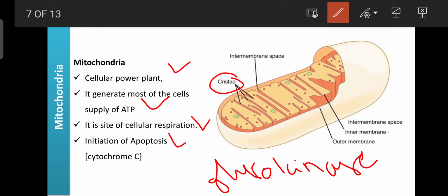That process is known as apoptosis, and apoptosis is initiated by the mitochondria because the mitochondria consist of an enzyme, cytochrome C. That enzyme is responsible for causing cell death, or apoptosis.